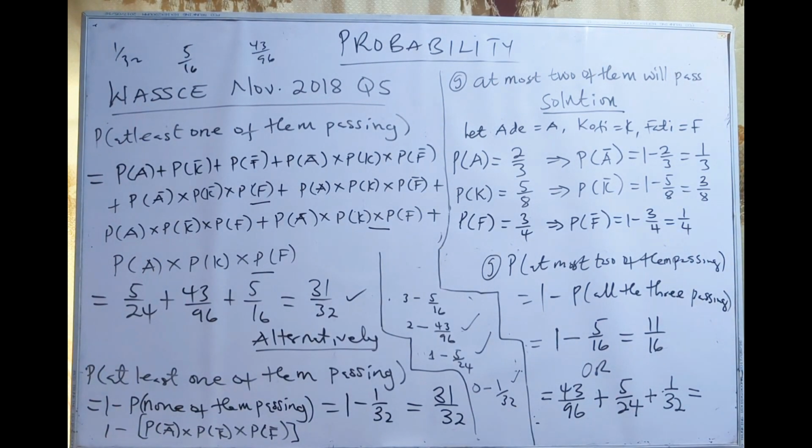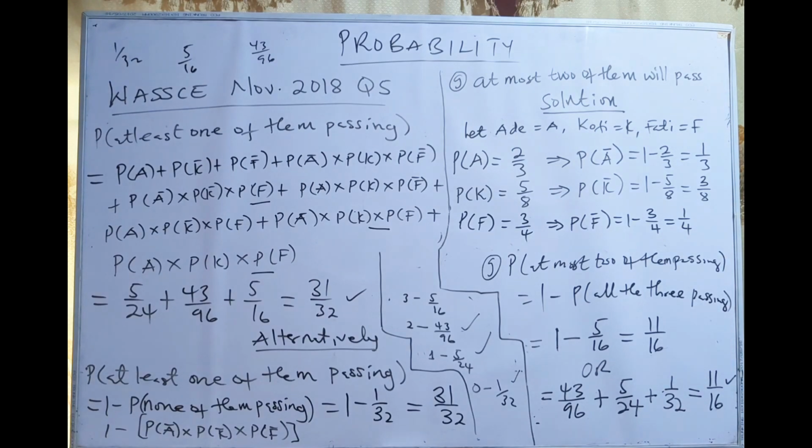Okay, so let's try and then see if we will get the same answer. So 43 on 96 plus 5 on 24 plus 1 on 32. Yes, we have 11 on 16. So you realize that we are getting the same answer.